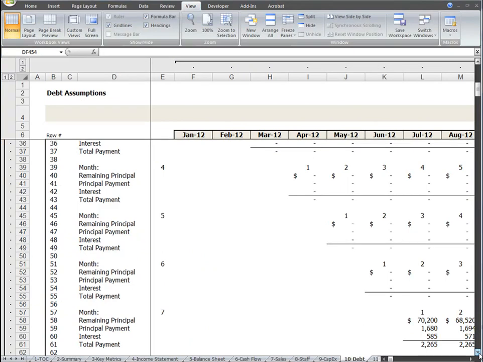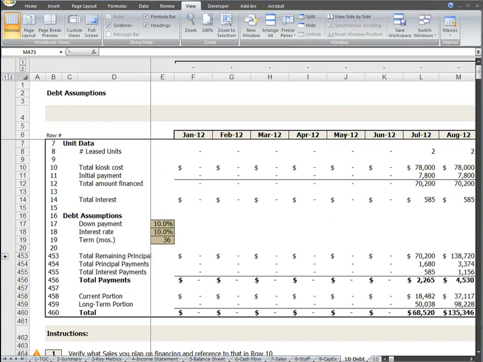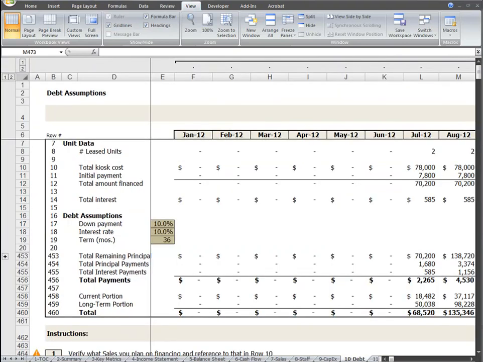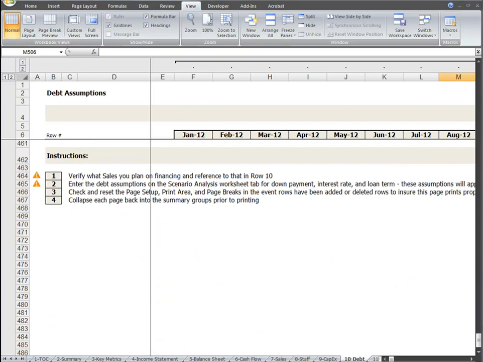As you can see, the complexity of 460 rows of calculations has been done for you, and all you have to do is update any references to your sales worksheet tab for the portion of your sales you will need debt financing for on row 10, and then input your 3 debt assumptions on the scenario analysis tab. Everything else is done for you. As always, we've included an instruction section to step you through the few easy steps to complete this part of your plan.